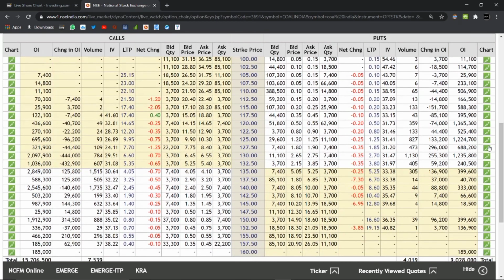And if you see the put side of the data, the highest OI stands at a strike price of 120. However, if you see the highest change in OI stands at the strike price of 127.50 with a change in OI of 2,96,000. So yes, it also matches with our technical data.